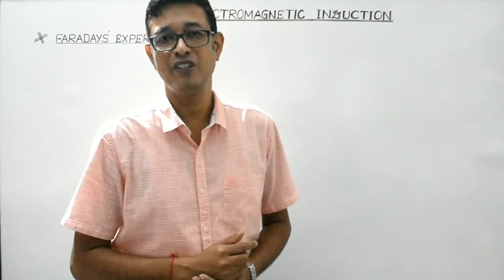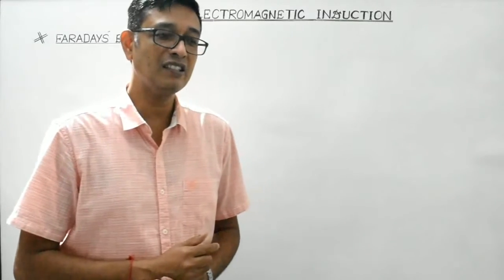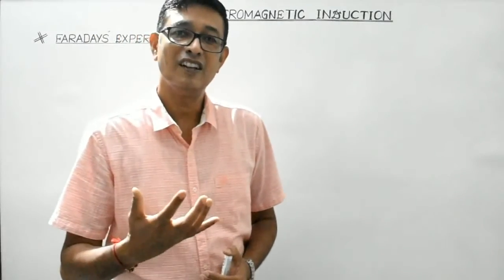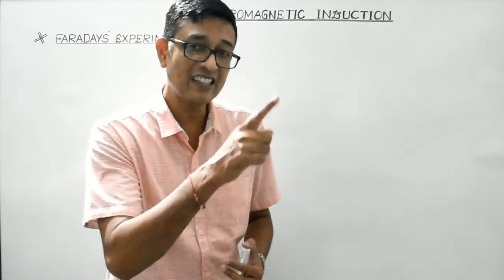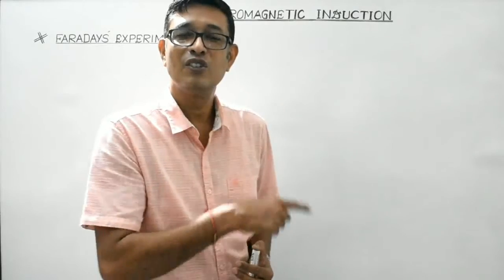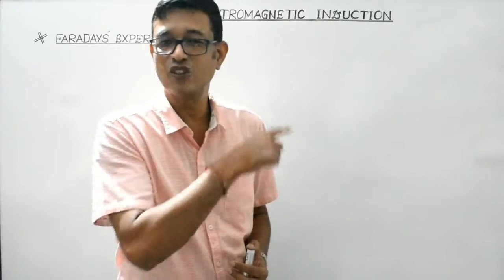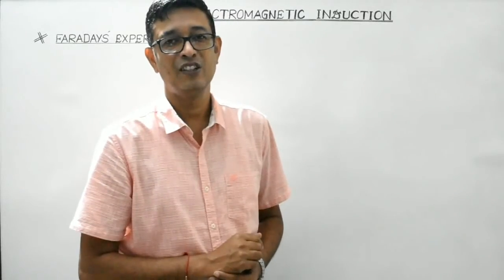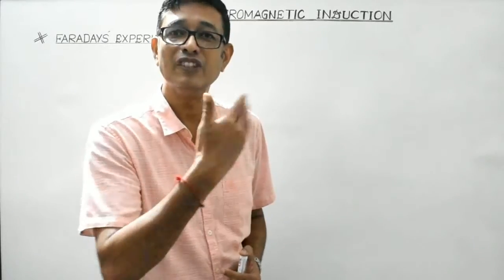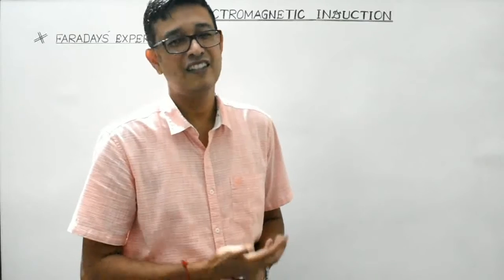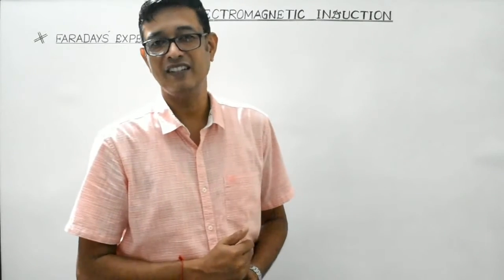Magnetic effect of current is whenever a current is made to pass through a wire, a magnetic field gets established around its vicinity, around its surroundings. So the production of magnetic field around the vicinity of a current carrying conductor is the magnetic effect of current.